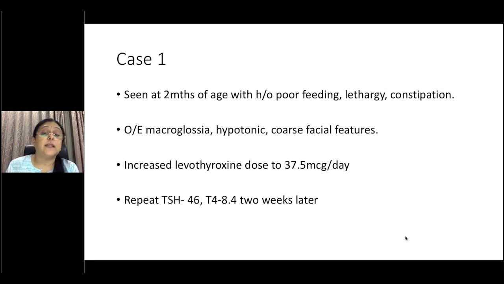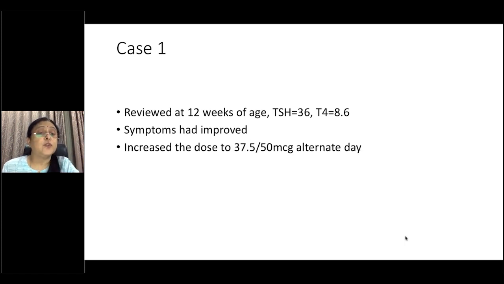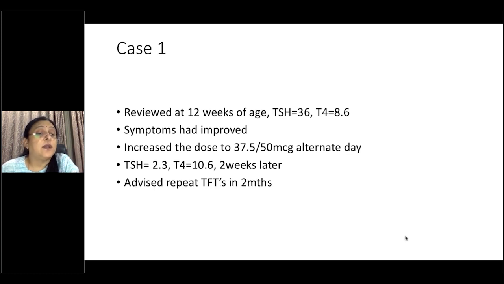The TSH had come down to 46 and the T4 had improved, so we continued on the same dose. We repeated again after 2 weeks, which was around 12 weeks of age, and the TSH was 36 and T4 was 8.6. Usually by now your TSH should have come down further. Definitely the symptoms had improved, and the child had shown a lot of change. So we increased the dose to 37.5 and 50 micrograms on alternate days, and repeated it again after 2 weeks, which resulted in a normal TSH, and advised repeat again after 2 months.